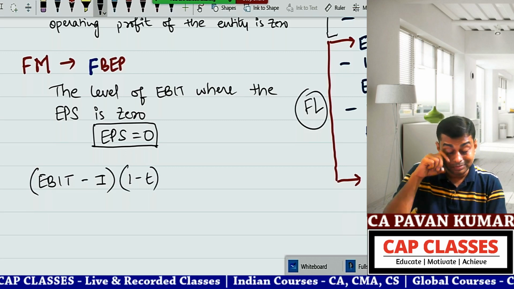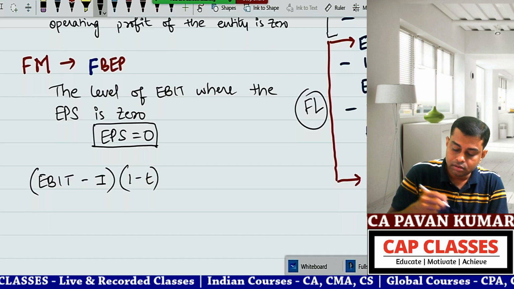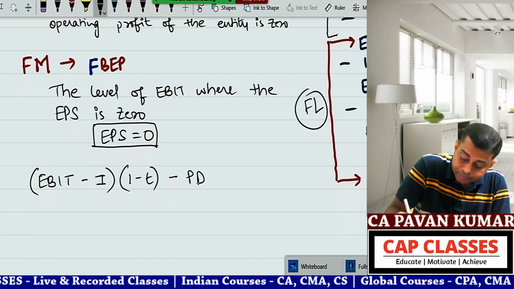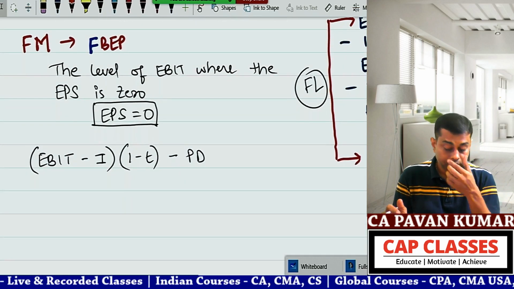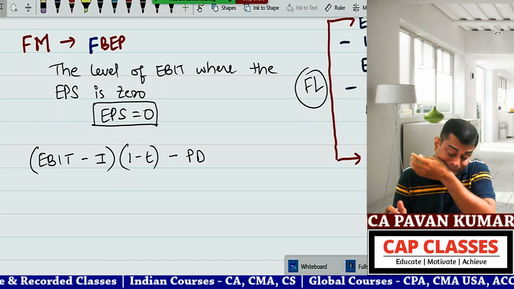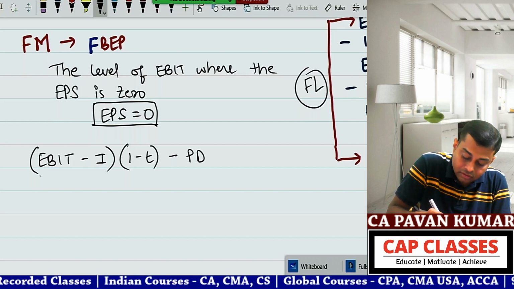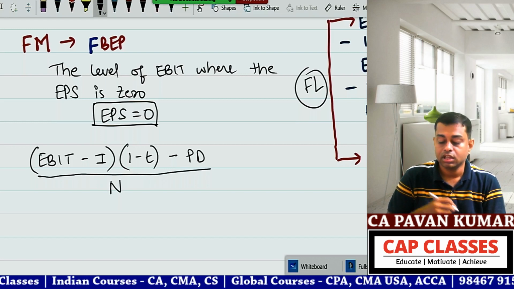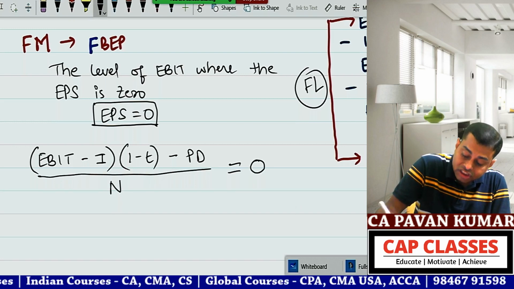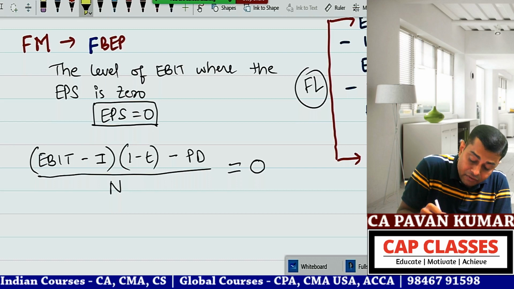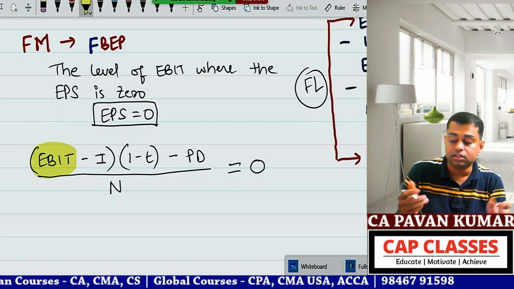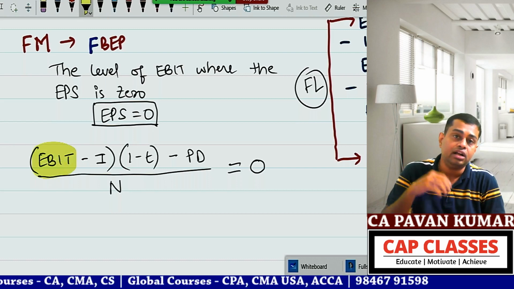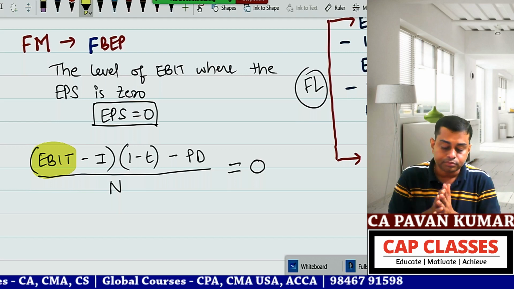Are you sure? Yes, sir. Minus PD. Earnings available for equity shareholders. Very good. Divided by N. Equate this to 0 and find out what this is. That is financial break-even point, and this concept is over.